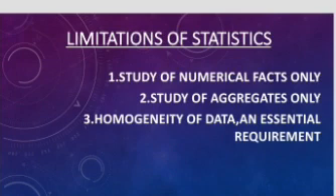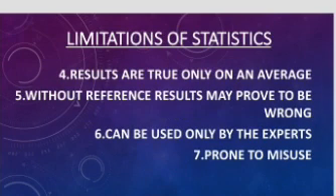Clear? And then homogeneity of data, an essential requirement to compare the data. It is an essential requirement that the statistics are uniform in quality. Their measuring units should be the same. Are you getting this point? So: study of numerical facts only, study of aggregates only, and homogeneity of data an essential requirement. Now let's study another limitation.